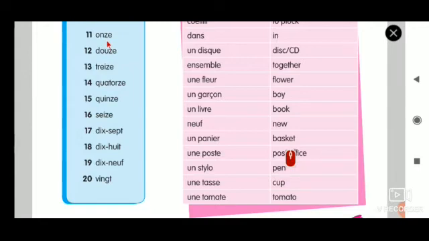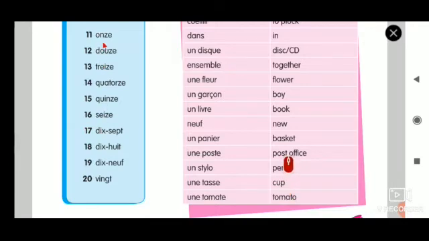Like that you can do here. So 11 plus ZT, 11, 12 plus ZT, 12, 13 plus ZT, 13, 14 plus ZT, 14, 15 plus ZT, 15, 16 plus ZT, 16. If you do it like that, you will have good memory power. In that way you can remember this for a longer time. We'll repeat once again and then we'll go for 17, 18, 19, 20.